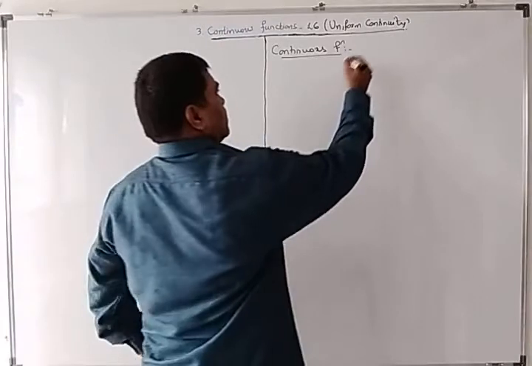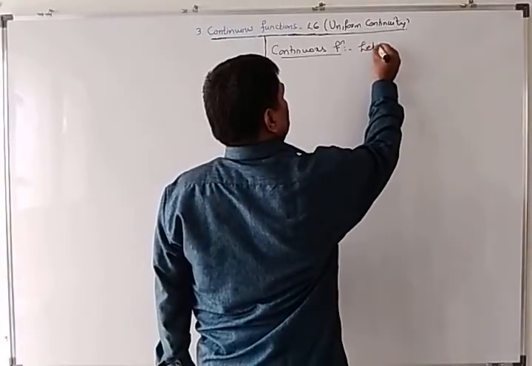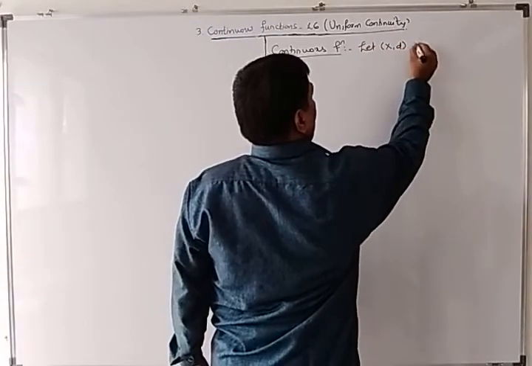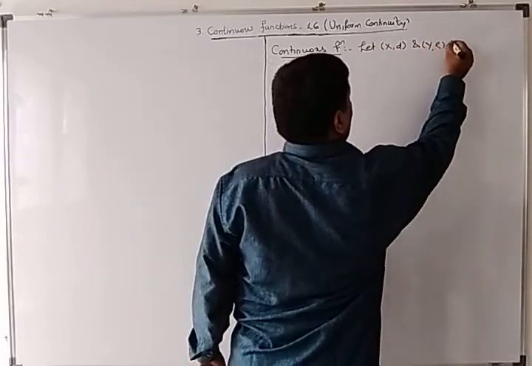Okay. So let (X, d) and (Y, rho) be metric spaces.